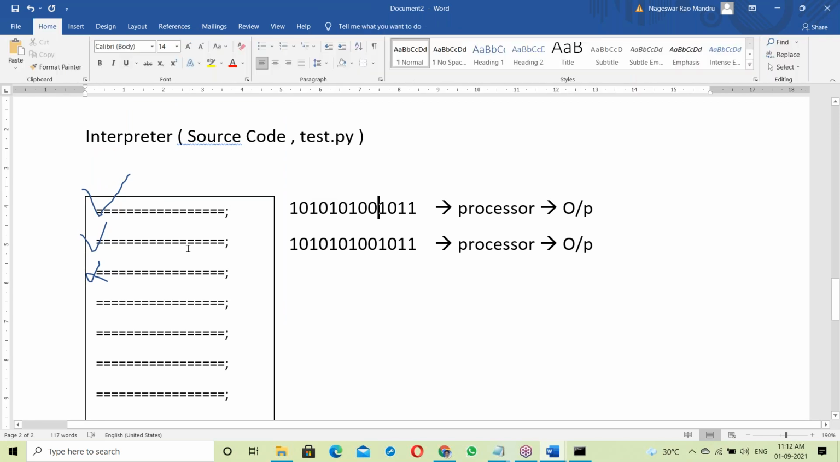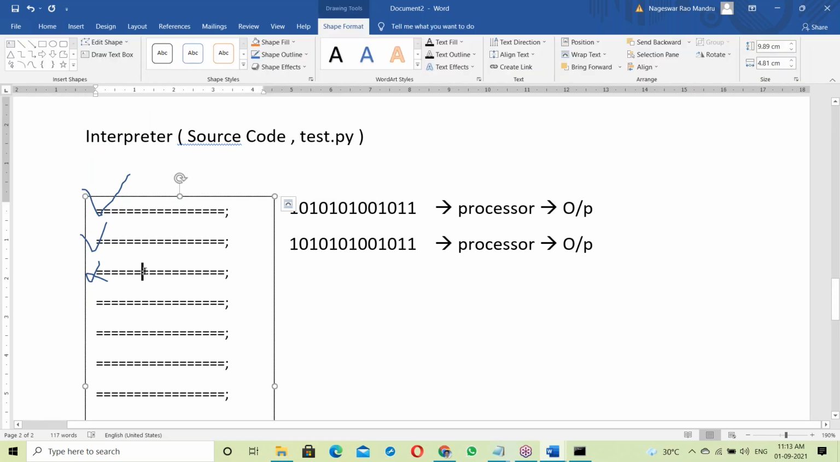Checking the first line, then execution. Checking the second line, then execution. Checking the third line, error. Error at some line, so once an error comes, it simply stops. This is the working of the interpreter. If any error comes, the interpreter stops.